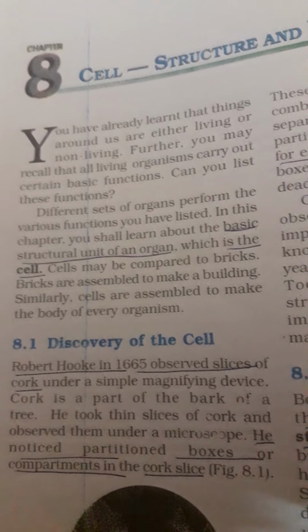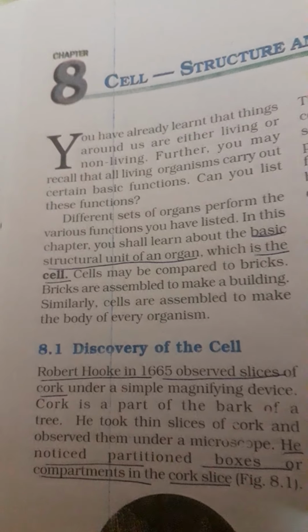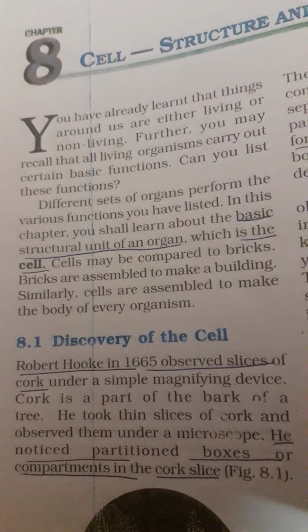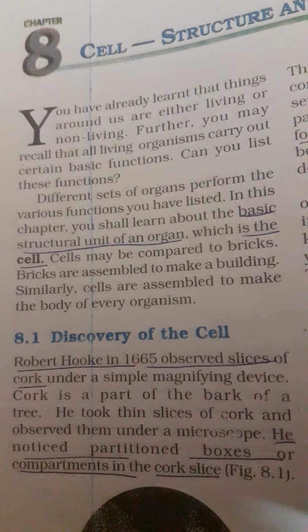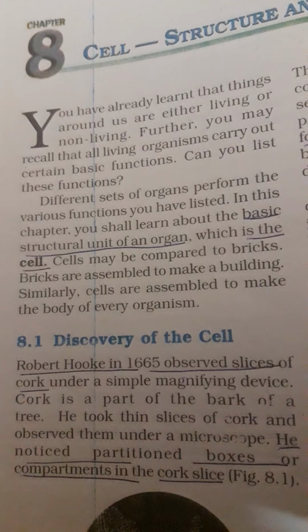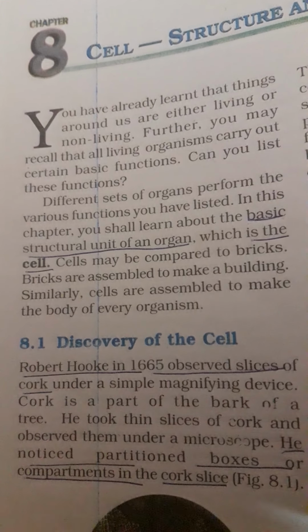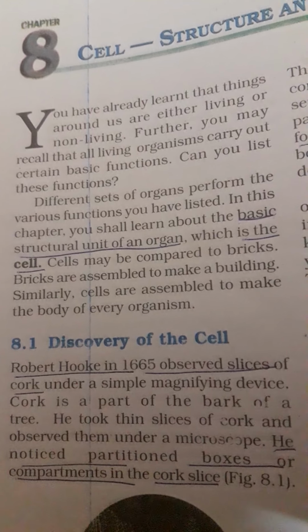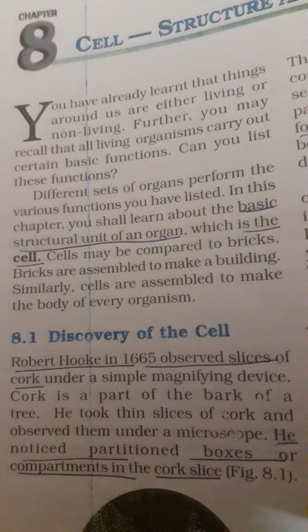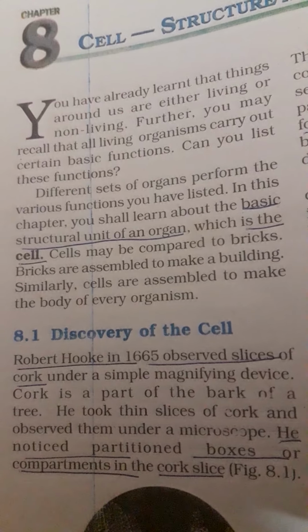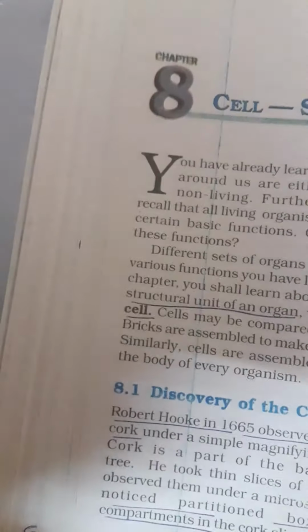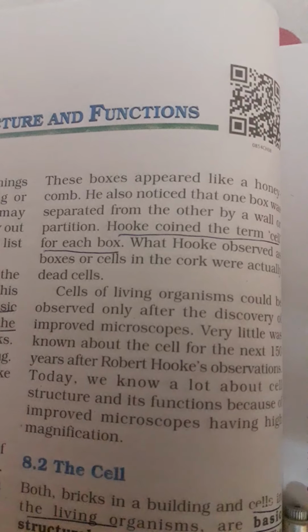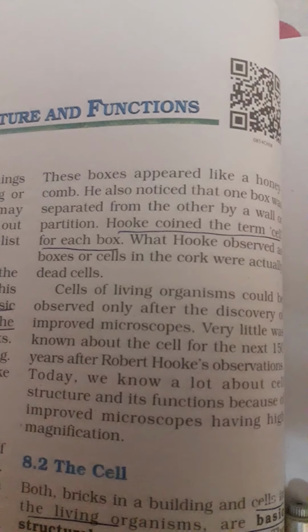Now we come to our next topic, discovery of the cell. Cell was first discovered by Robert Hooke in 1665 in the slices of cork. He saw this under a simple magnifying device, and he noticed partition boxes or compartments in the cork slice, and he named these compartments as cells. So he coined the term cell.